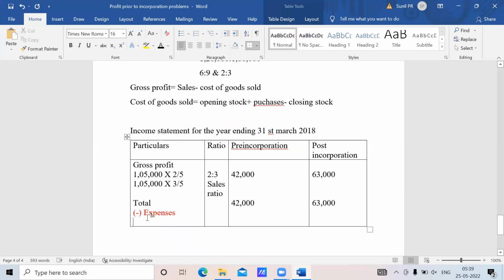Now, salaries, you just take the total of the salaries. What is the salaries ratio? Time ratio. You told time ratio is 1:1, correct? So I will just write it for your reference as time. So 1:1. Now I will go back to the problem.